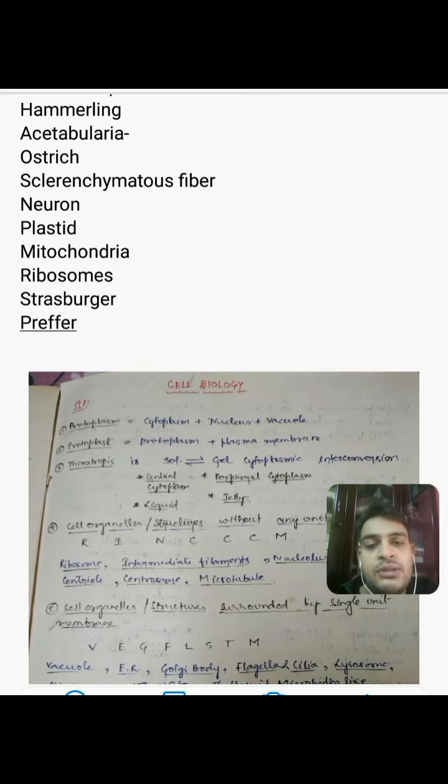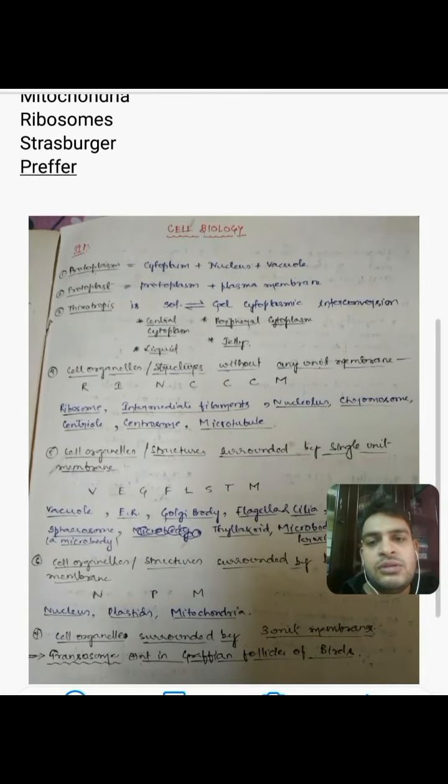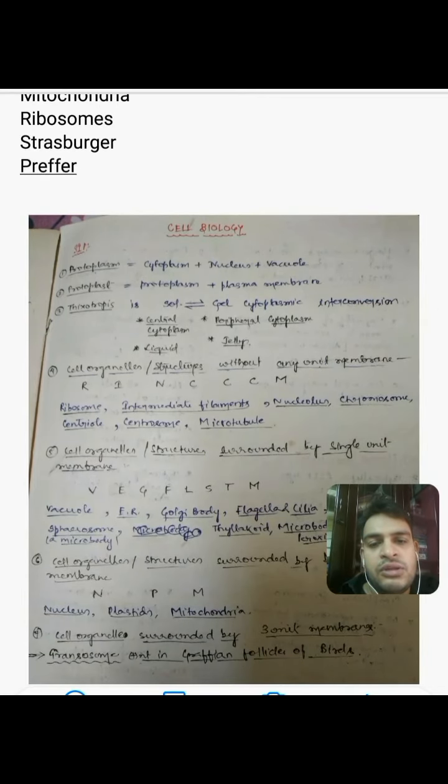That's about the names. Let's come to different cell organelles and the number of membranes they are bound with. Before that, I wish to discuss three very important terms in cell biology: protoplasm, protoplast, and thixotropy. As we discussed before, protoplasm is the living substance of the cell, discovered by Alfonso Corti and named by von Mohl and Purkinje in plants and animals respectively.